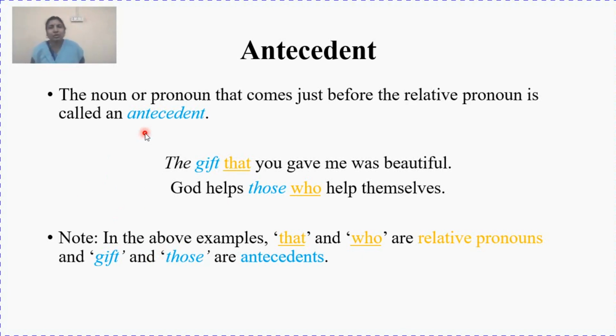You can see the word gift placed just before that, and boy placed just before who. Gift and boy are the antecedents, and the words following them, that and who, are your relative pronouns.